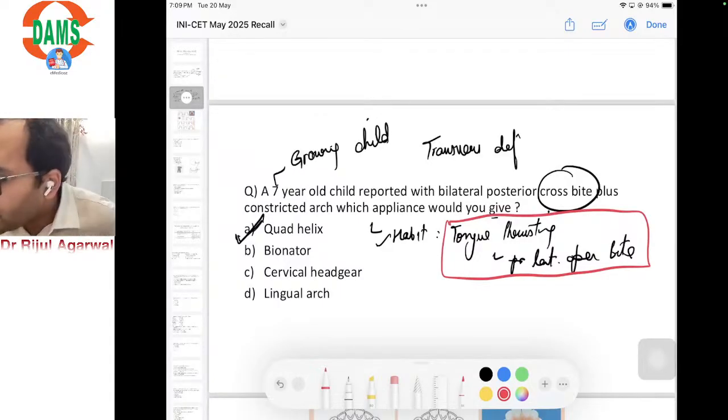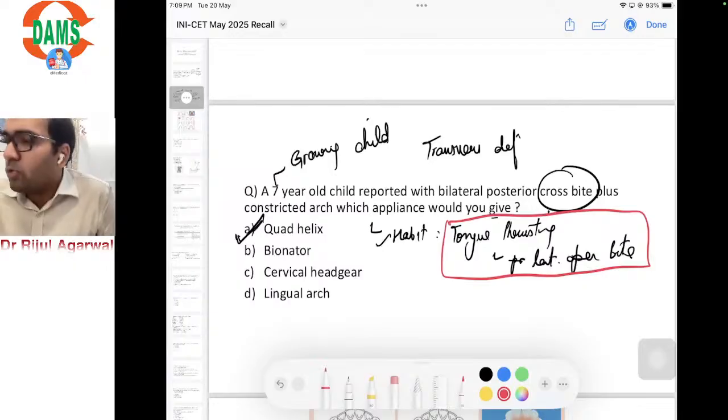Shalini is saying yes sir, regarding the mention of the habit of tongue thrusting as well.